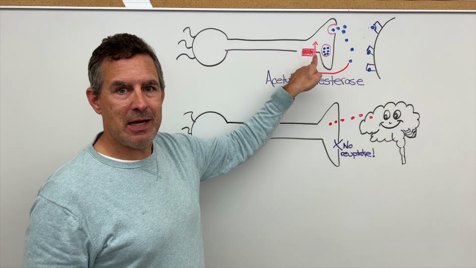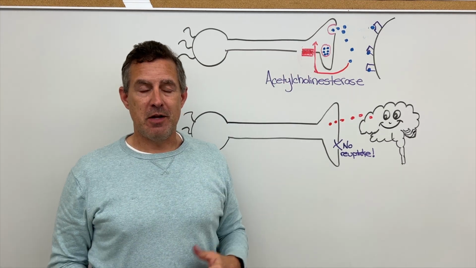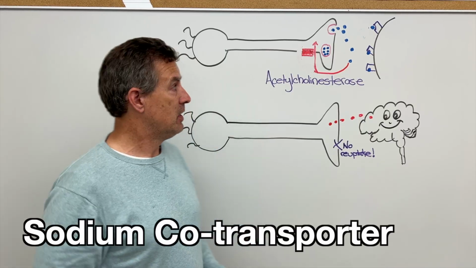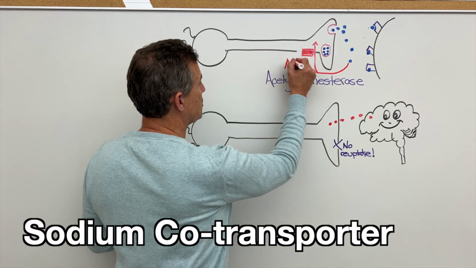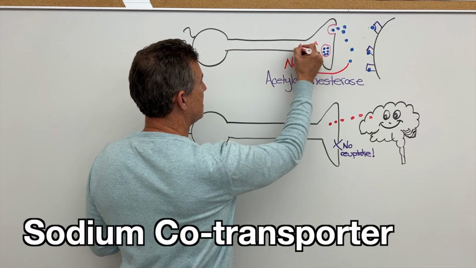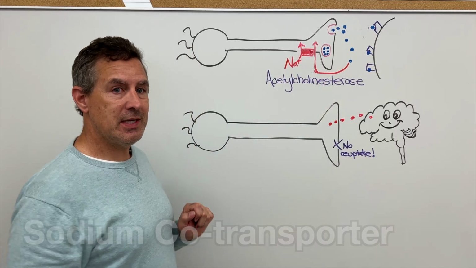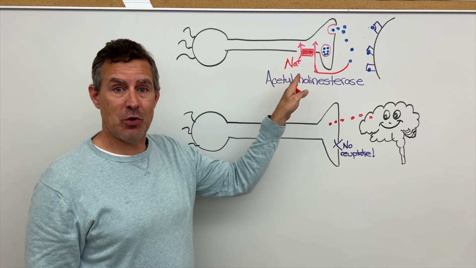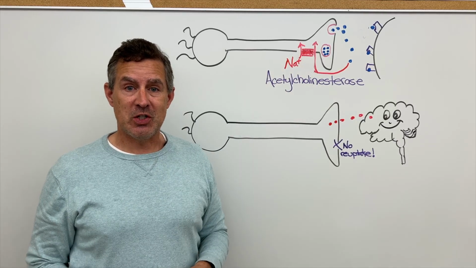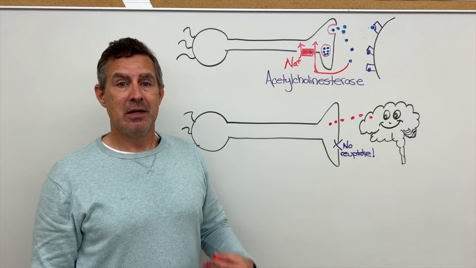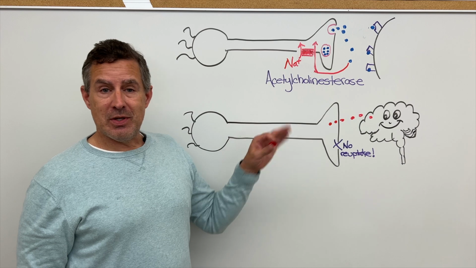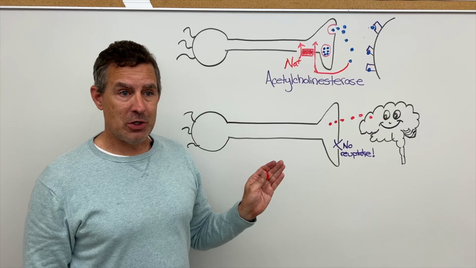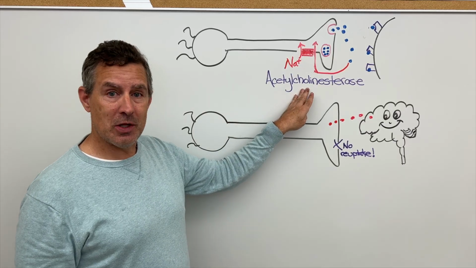And the actual uptake back into the neuron is facilitated by sodium. It's a sodium co-transporter, specifically a symporter. So sodium is going to move down its gradient into the cell, bringing choline with it, because choline is going to be moving against its gradient. So the kinetic energy of sodium moving down its gradient is going to facilitate the reuptake of choline. Don't worry about the acetyl coenzyme A, but that is the reuptake of acetylcholine via acetylcholinesterase.